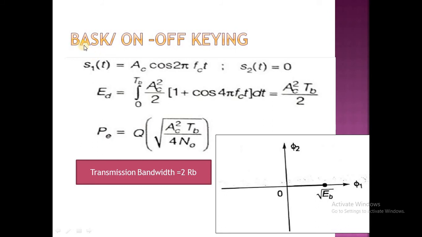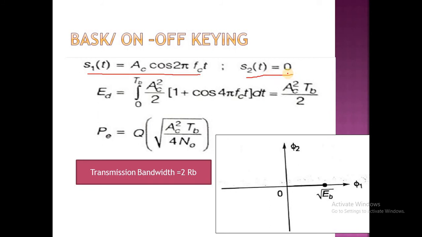That means binary amplitude shift keying. It is also called on-off keying. In case of a binary amplitude shift keying, S1 of t is given by Ac cos 2 pi fc t, whereas S2 of t is equal to 0.